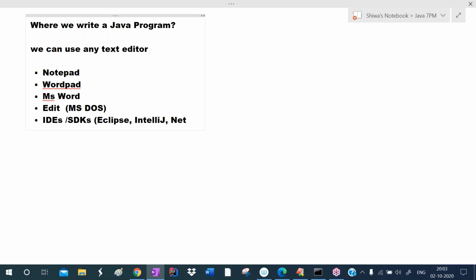NetBeans is also there, but most of the companies do not use it. Very few companies are using NetBeans, because of lower performance. So most of the companies use Eclipse and IntelliJ. So in any text editor we can write the program.